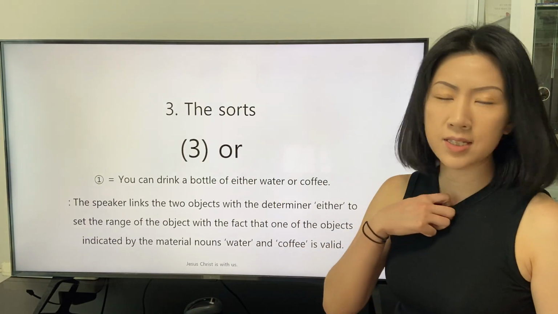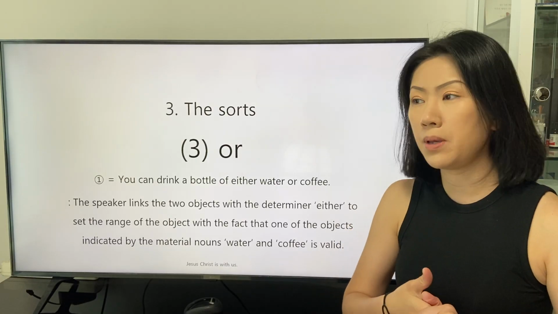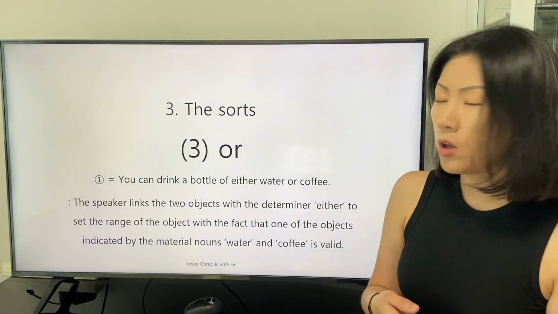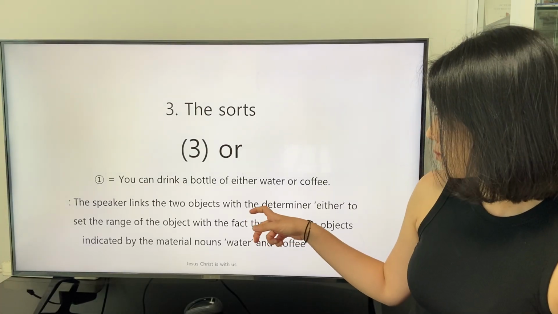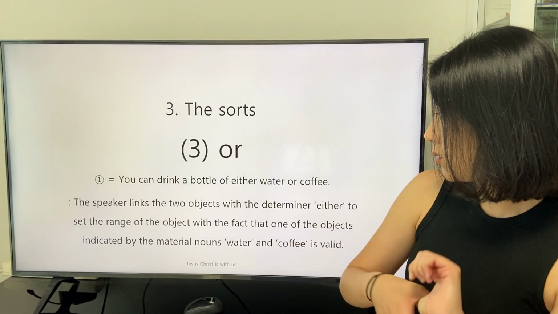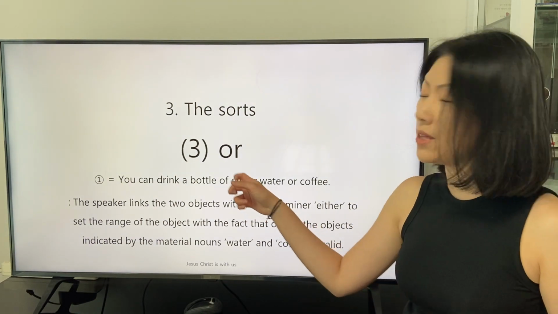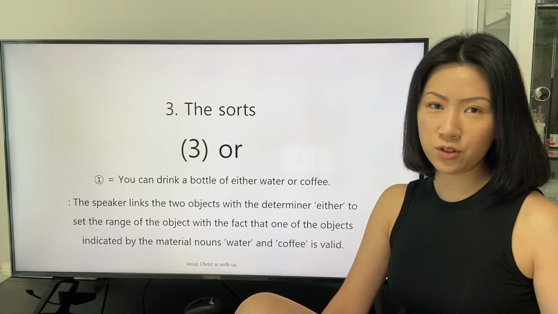This first sentence can be converted into an application with the conjunction either, a correlative conjunction.